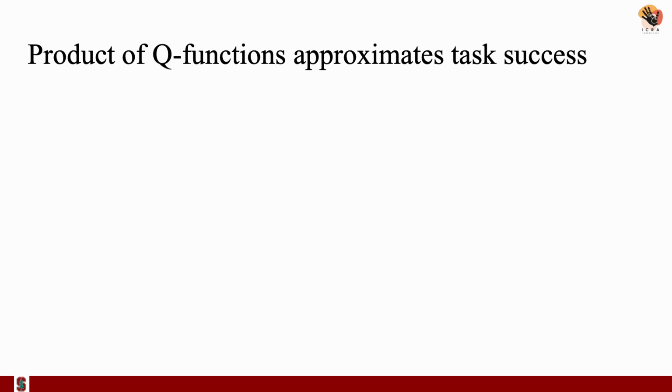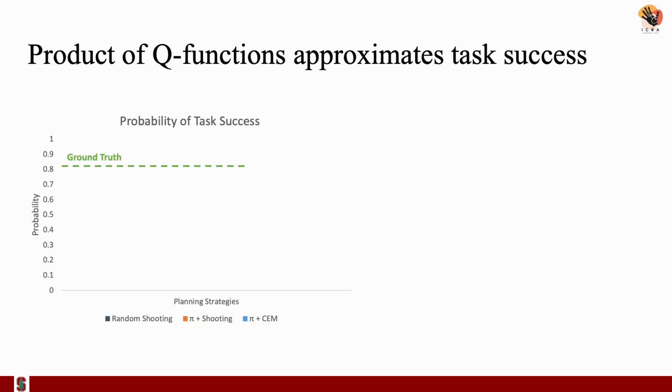We outline the key findings of our paper. First, our method uses the product of Q functions as a planning objective to find trajectories that maximize the probability of success for a given sequence of skills. The performance of STAP thus depends on how well the product of Q functions approximates the probability of success. We compute the ground truth success probability for a given task with an Oracle planner that uses physics simulation instead of learned dynamics models for look-ahead planning.